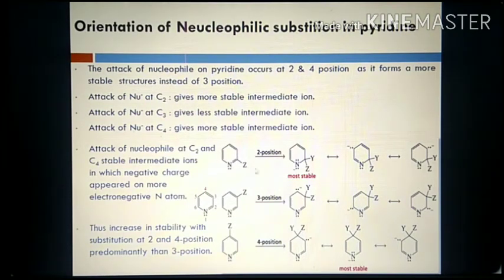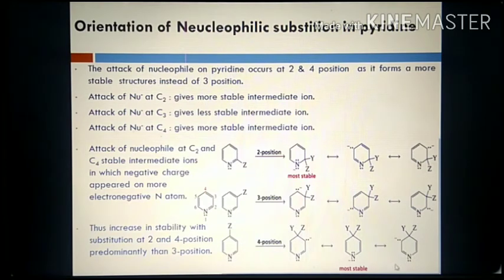So this is the second position, and this is the nucleophile Z. It will attack at the 2 position, and the resonating hybrid structures are 3. At the 3 position, the number of resonating structures is again 3. Then for nucleophilic attack at the 4 position, the resonating hybrid structures are again 3.